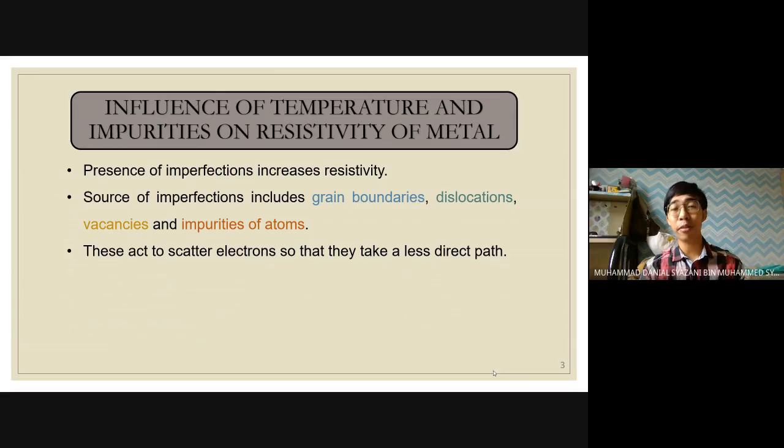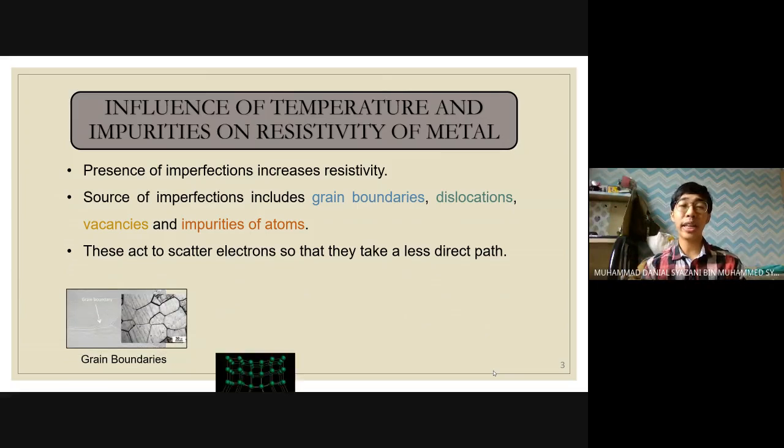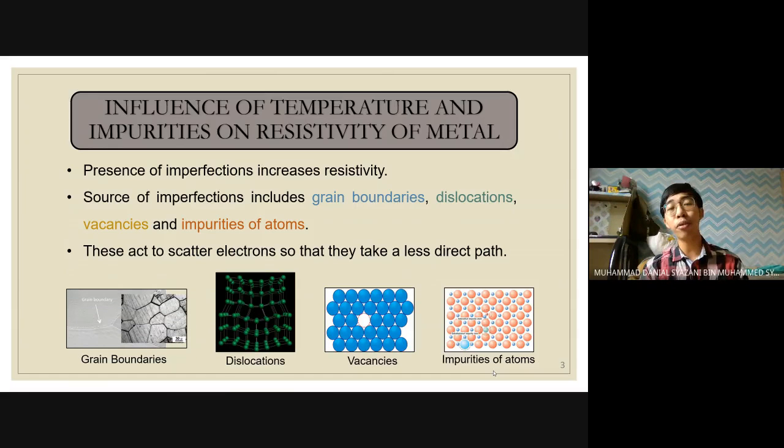Basically, presence of imperfection increases resistivity. What is resistivity? How can it cause the increase in resistivity? Basically, source of imperfection can come from grain boundaries, dislocations, vacancy, and impurities of atom, as you can see in the figure below. This imperfection will increase the resistivity by making the electron scatter around and take a less direct path.